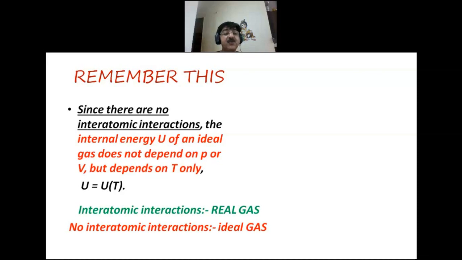Why is this so? Because if there are interatomic interactions, then the gas will be called real. And if there are no interatomic interactions, then the gas will be called an ideal gas. So in an ideal gas, there are no interatomic interactions, and that is the reason internal energy U of an ideal gas does not depend on pressure or volume, but it depends only on temperature.